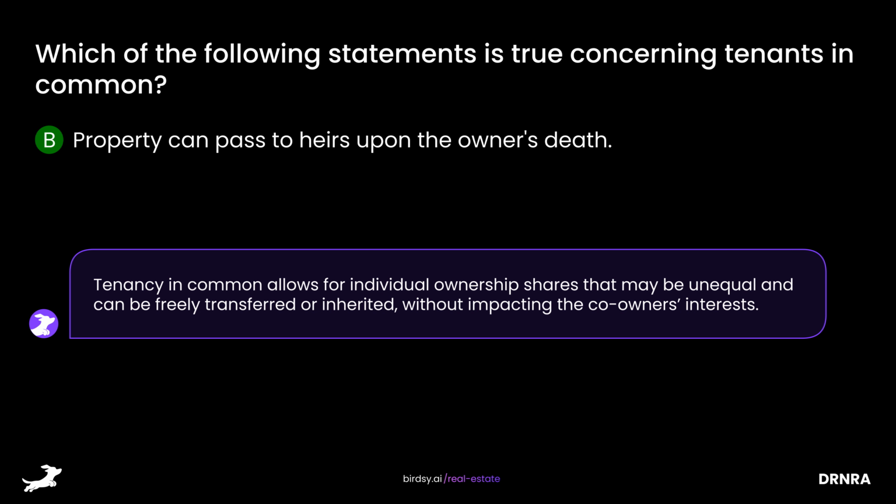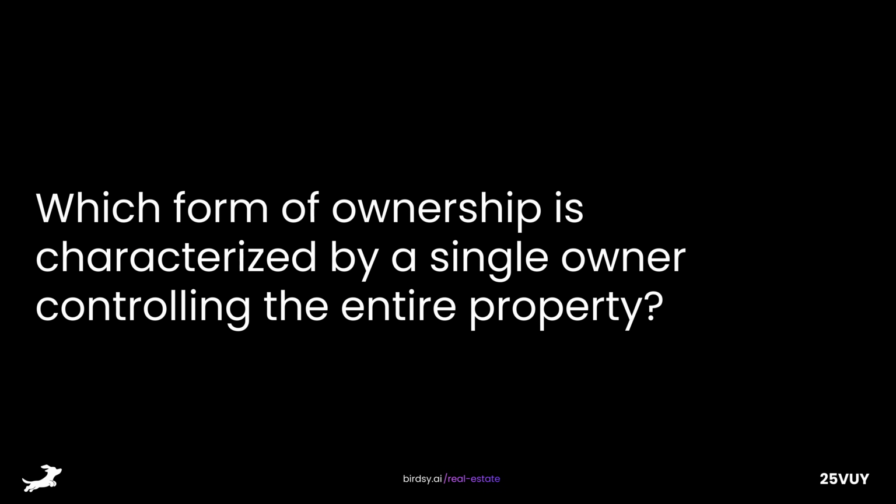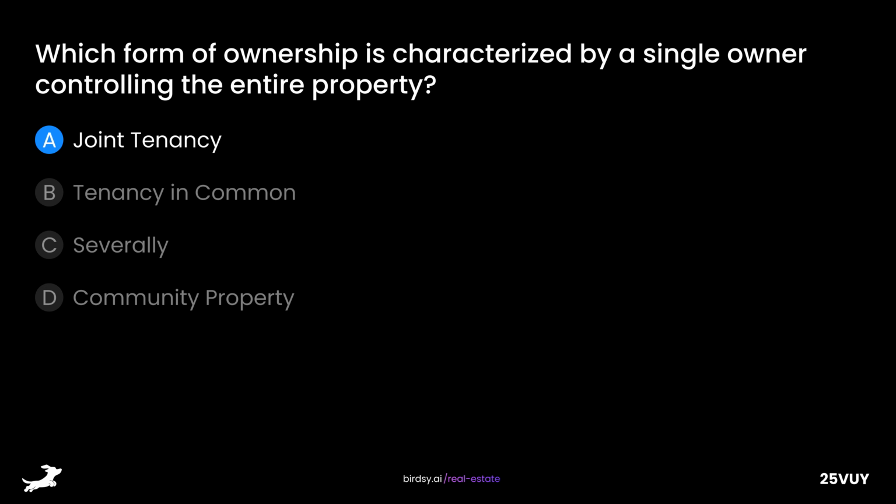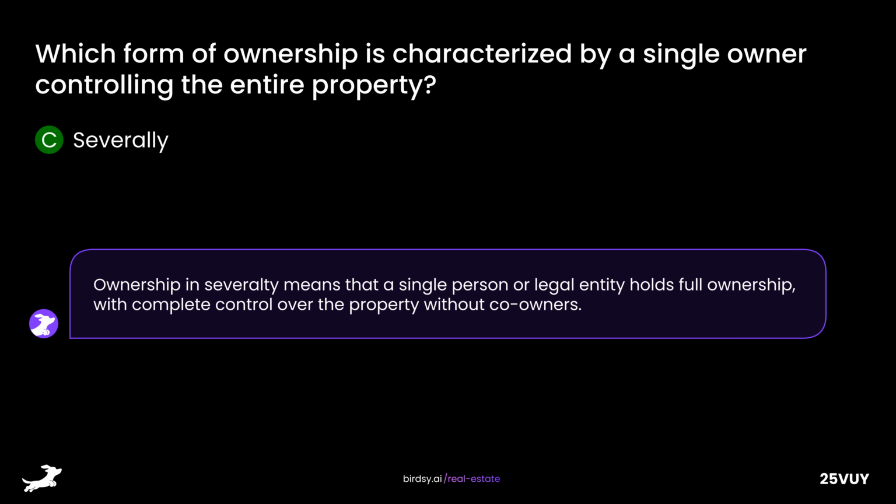impacting the co-owner's interests. Which form of ownership is characterized by a single owner controlling the entire property? Is it A. Joint tenancy, B. Tenancy in common, C. Severalty, or D. Community property? The answer is C. Severalty. Ownership in severalty means that a single person or legal entity holds full ownership, with complete control over the property without co-owners.